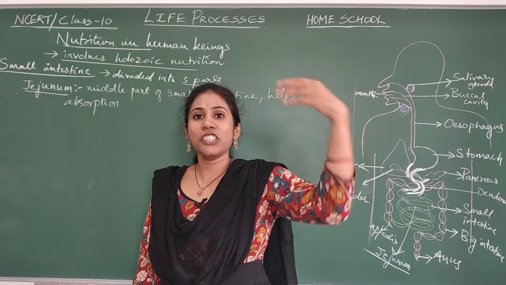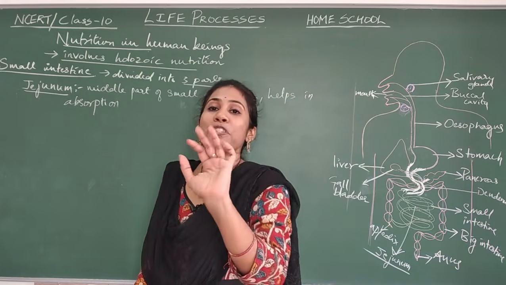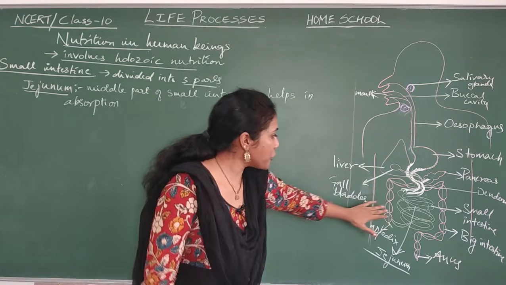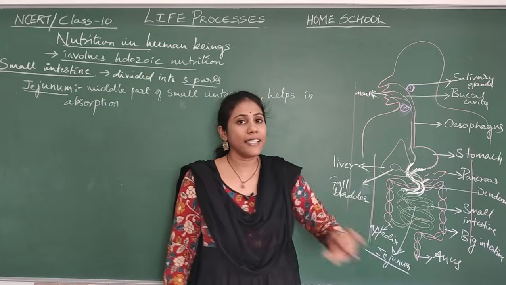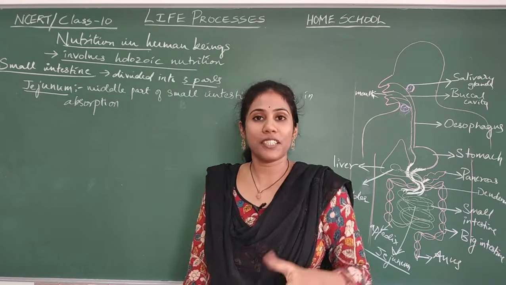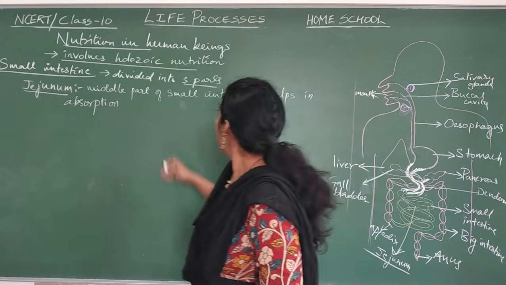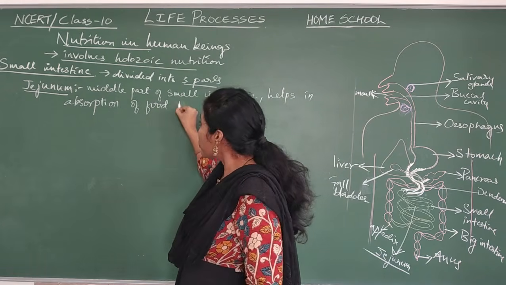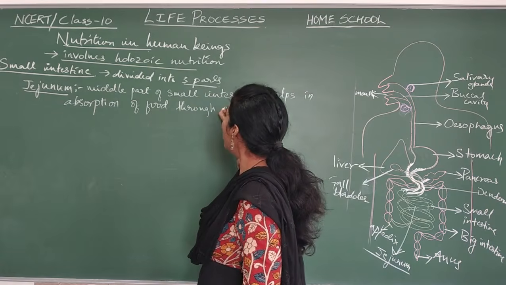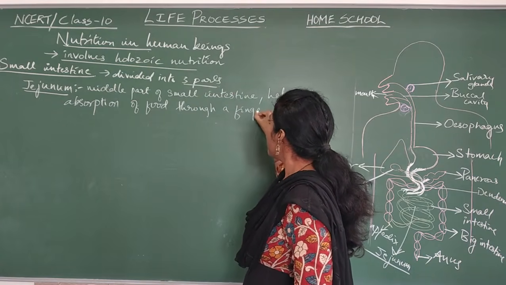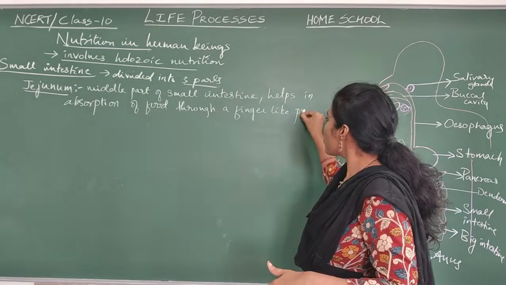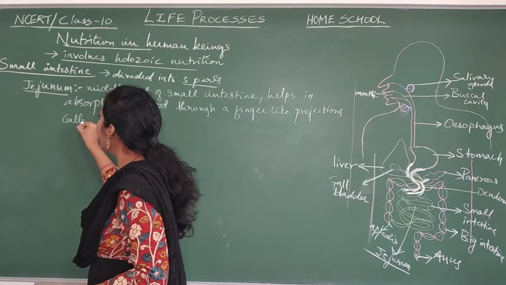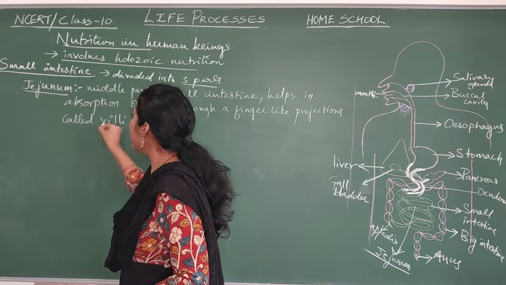Ingestion is over, digestion is over. Now we have come to the absorption process of nutrition. So where is absorption taking place? Jejunum, that is middle portion of the small intestine, is doing absorption of food, that is absorption of nutrients. Through how will it absorb? Through finger-like projections called villi. This is a very important term to be remembered, guys.